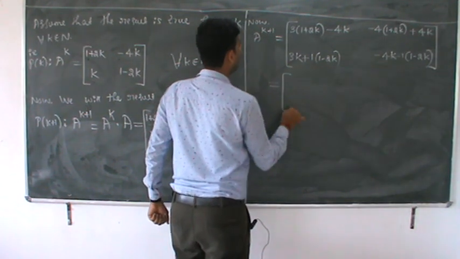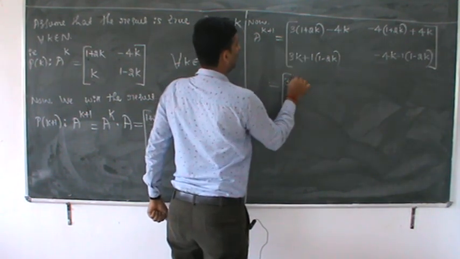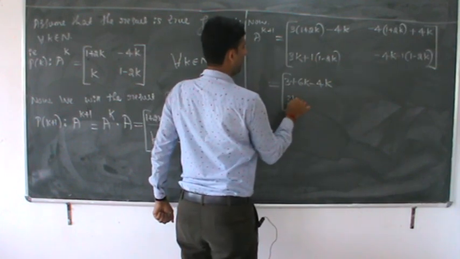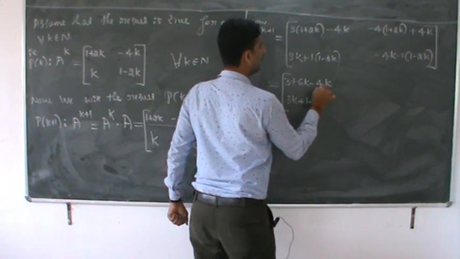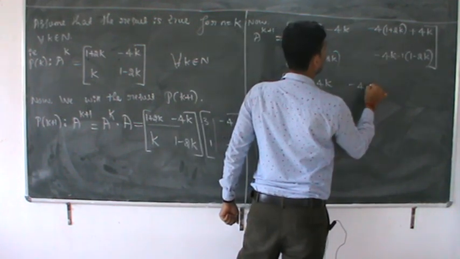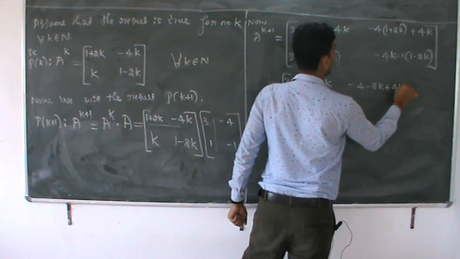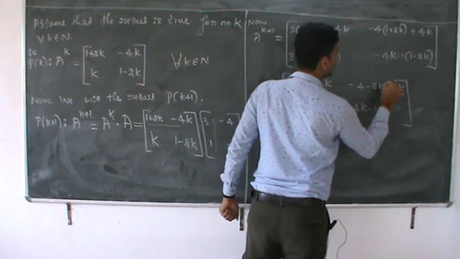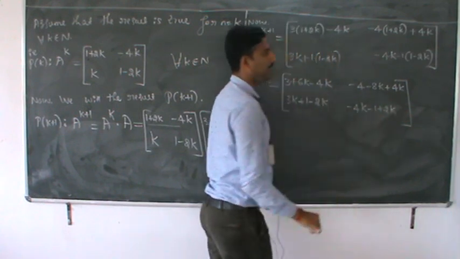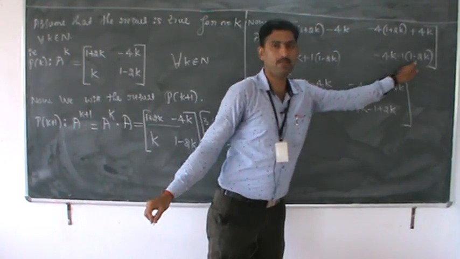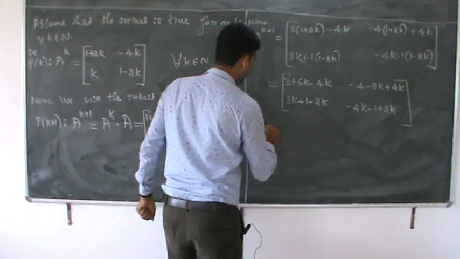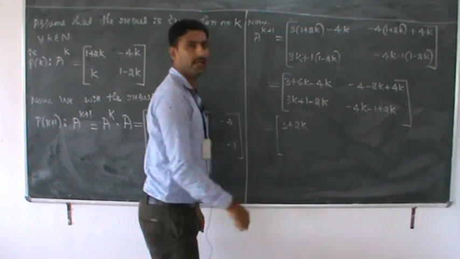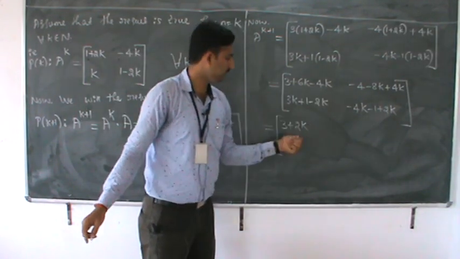It is equals to, here you write it as 3 into 2, that is 6k, 3 into 6, minus 4k, 3k plus 1 minus 2k, minus 4, minus 8k, plus 4k, after that minus 4k, minus 1, minus of minus plus 2k, correct? Minus 1, you are right, minus 1, minus of minus plus 2k, which is equals to 3 plus 2k, are you followed or not? Here 6 minus 2 that is 2.